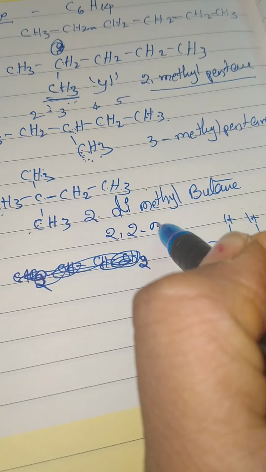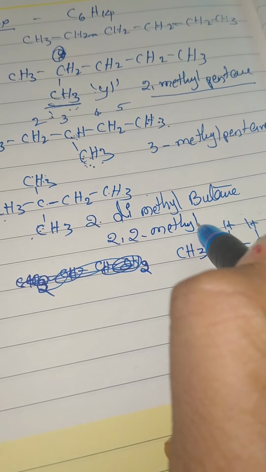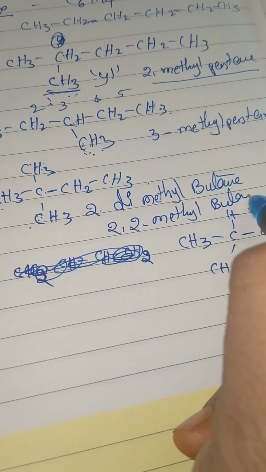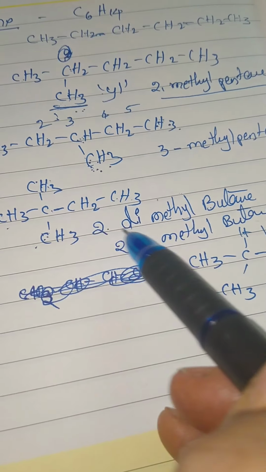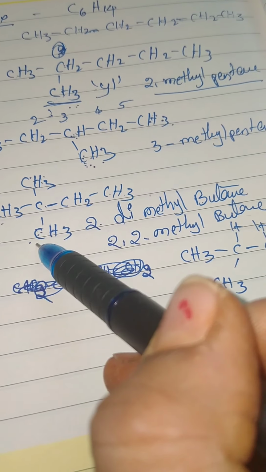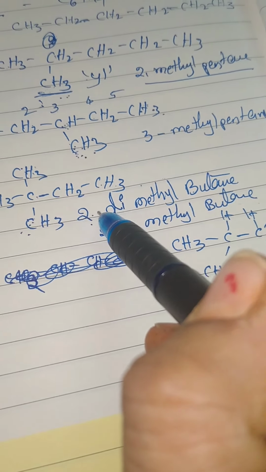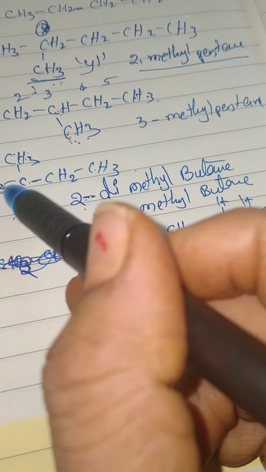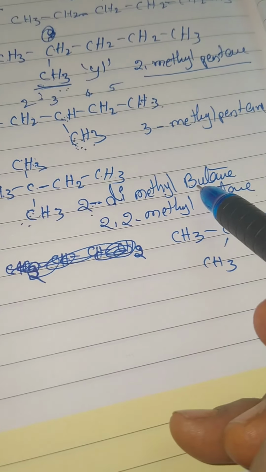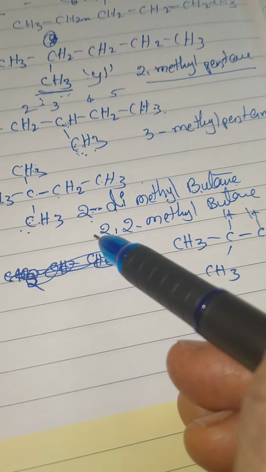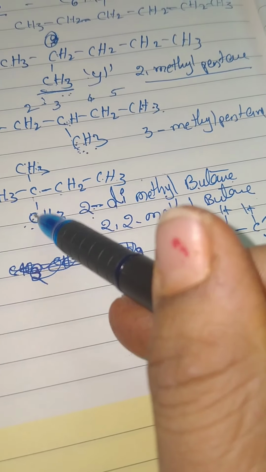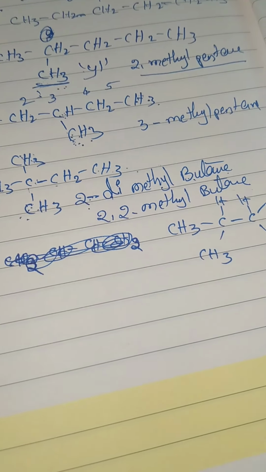If two methyl groups are present at the same position, we write the second position dimethyl, two methyl groups in the butane chain. Otherwise we could write 2-methyl, 2-methyl butane.